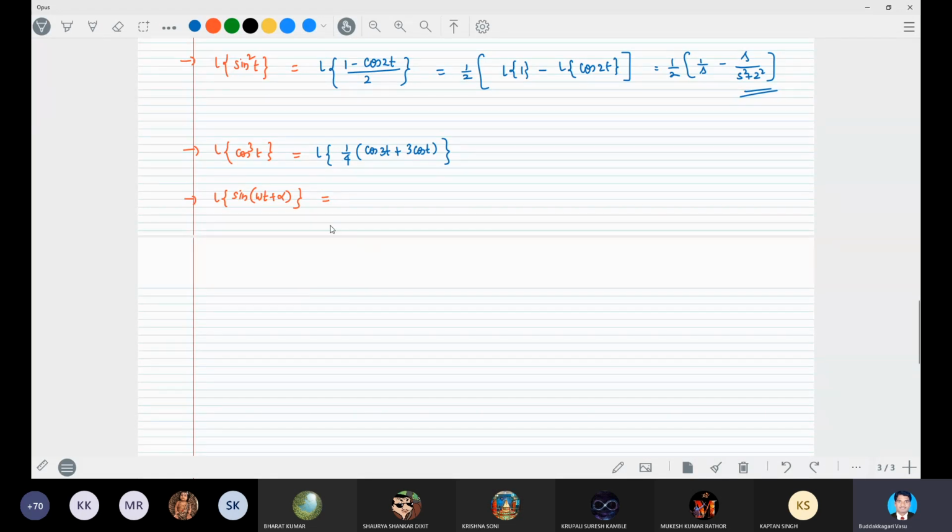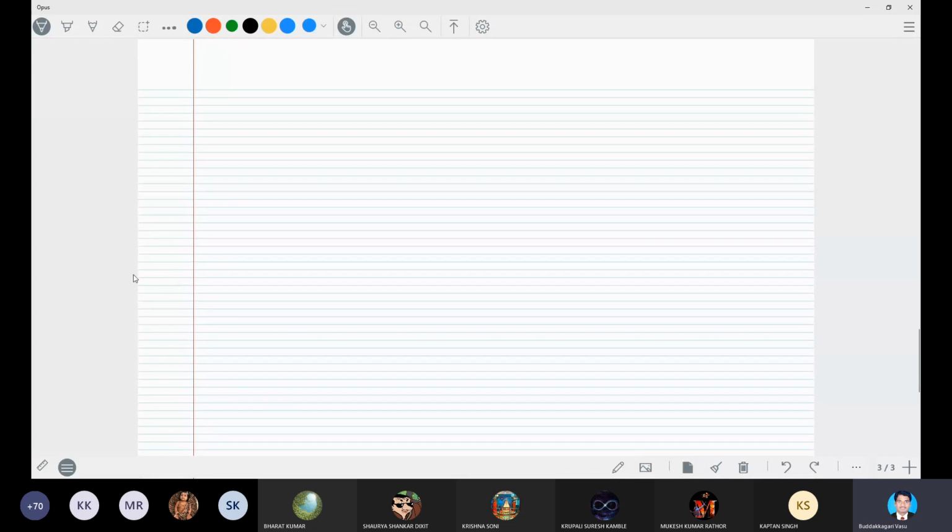Okay, like that you can calculate them. Now we will go to some special functions. There we have seen the standard functions. Now we will list the special functions, some particular important special functions, Laplace transforms of some special functions.